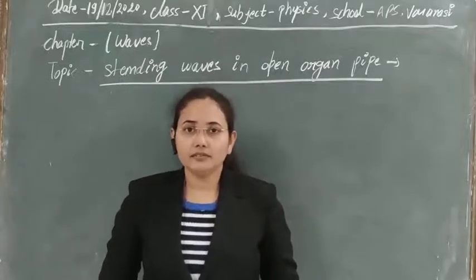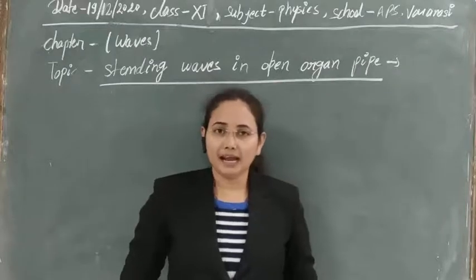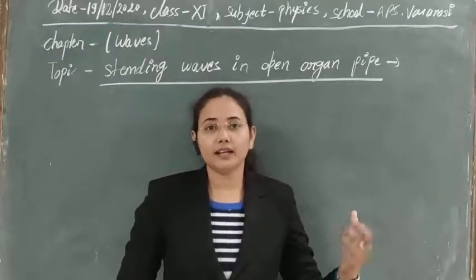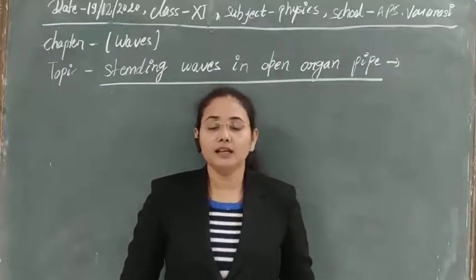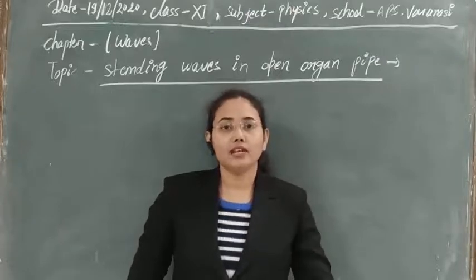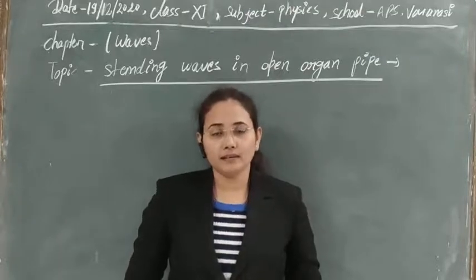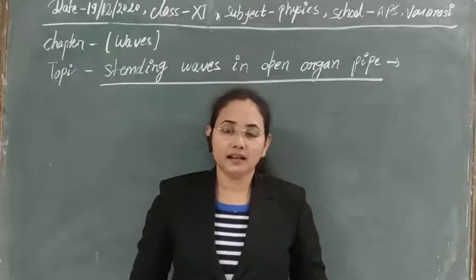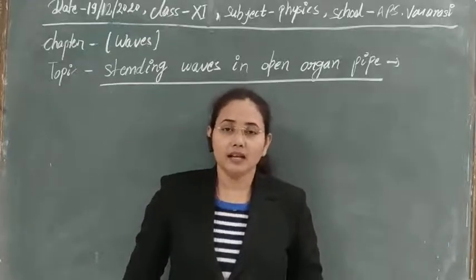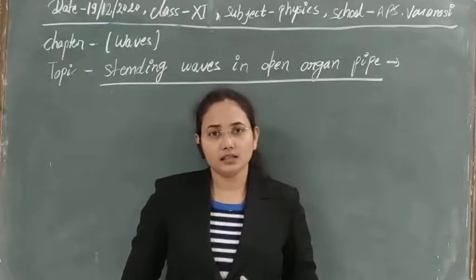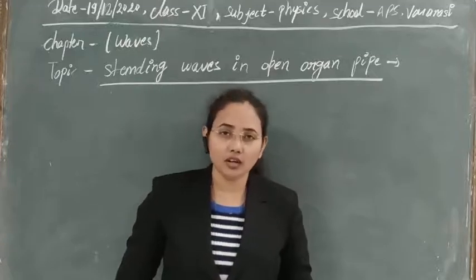So in the closed organ pipe at x equal to 0, we took the closed boundary, where the displacement was 0 and we got a node.